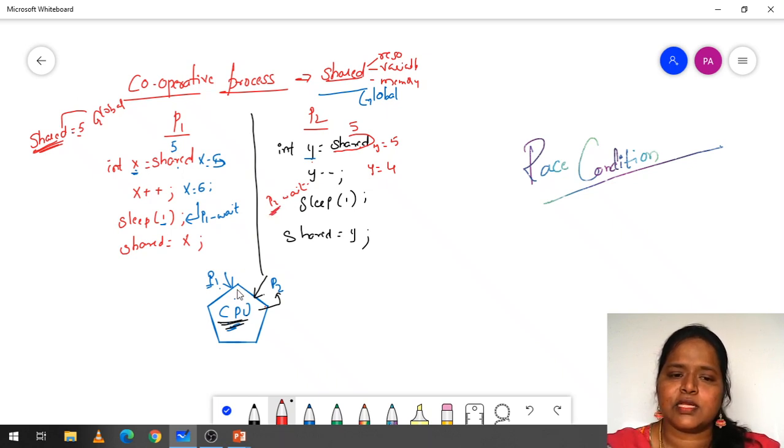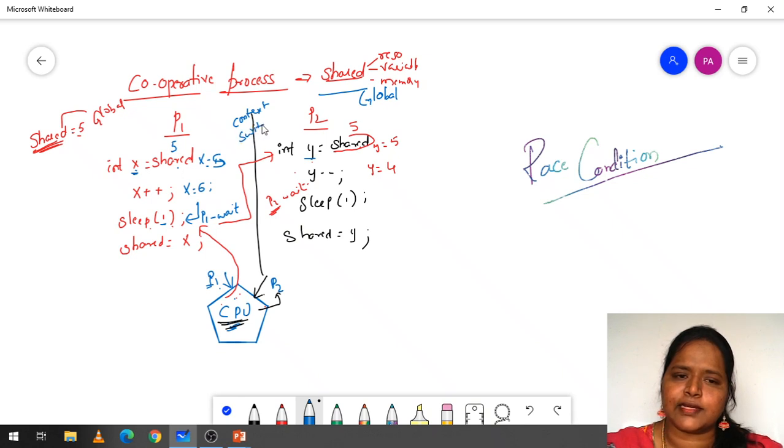At that time, the CPU will check whether any other process in the ready queue wants to execute. Yes, because we have taken only 1 millisecond to halt the process P1. In this time, it is going to execute the P2 process. When the time has completed, the CPU has to switch to process P1 again. So from sleep to int y, we have done the context switching. Here comes the concept of context switching, switching from P1 to P2. This is called context switching.